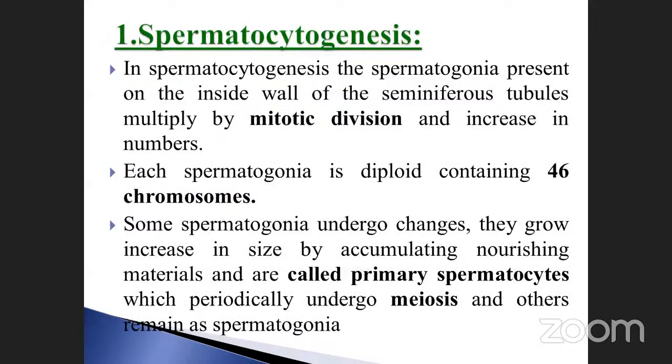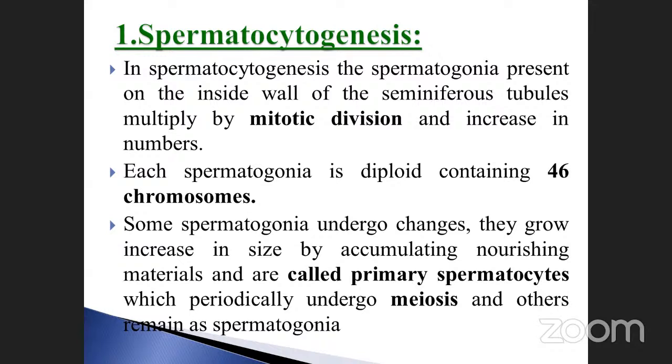The spermatocytogenesis. In spermatocytogenesis, the spermatogonia present on the side wall of the seminiferous tubules multiply by mitotic division. Already we discussed, and increase in the numbers. Each spermatogonium is diploid, containing 46 chromosomes. Already you know the diploid nature, 46 chromosomes.